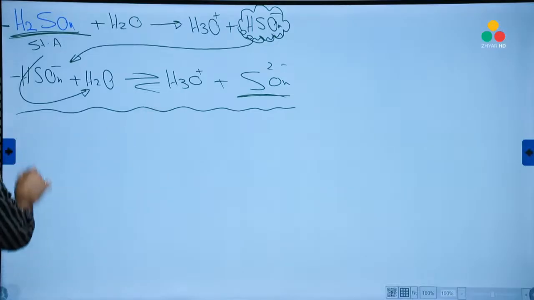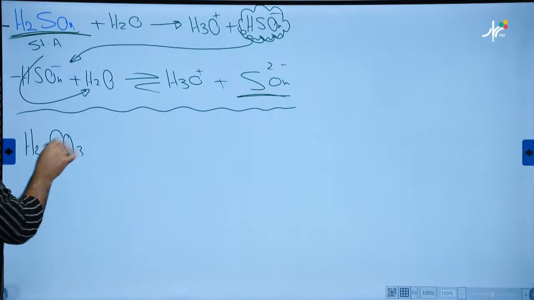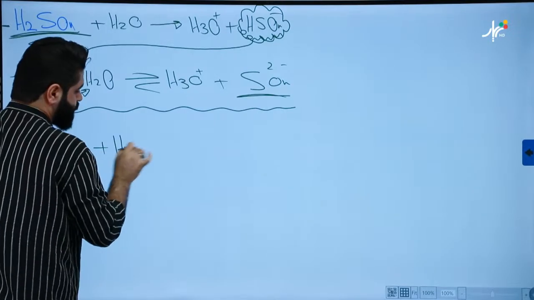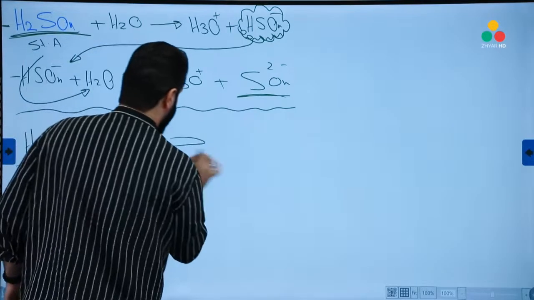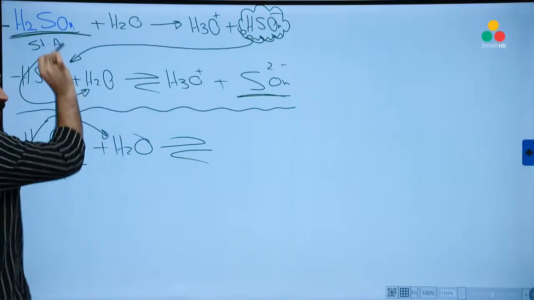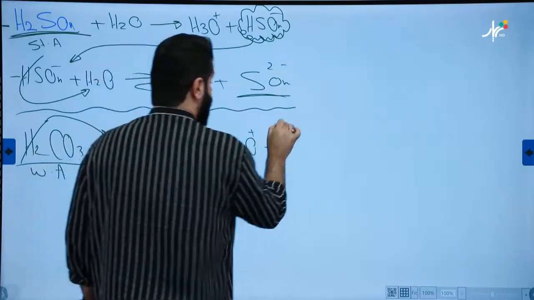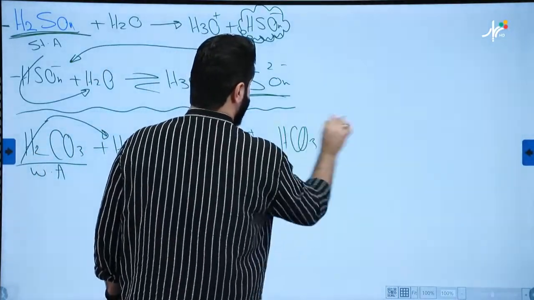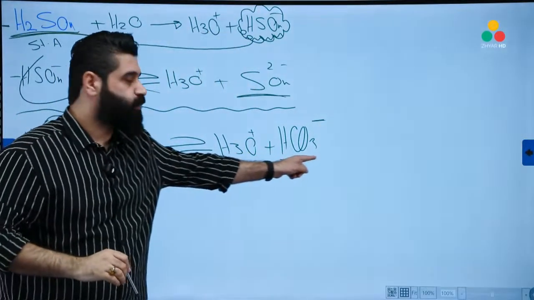Another example. H2CO3. H2 what? CO3. Again, plus H2O. Carbonic acid, it's a weak acid. So try to use the reversible arrow from the first. Remove one proton, add it to the water molecule. Water will become H3O plus what? HCO3 negative. Good. Now, still, there is one more proton.